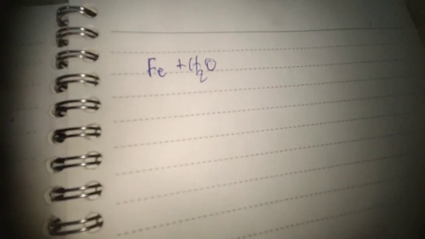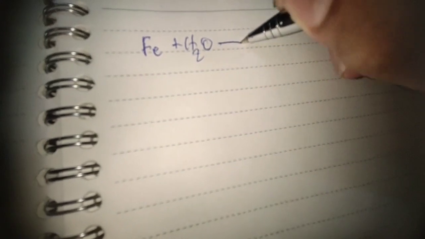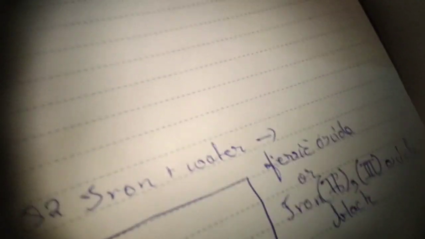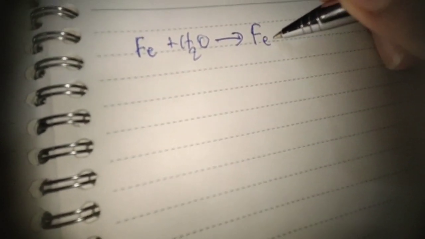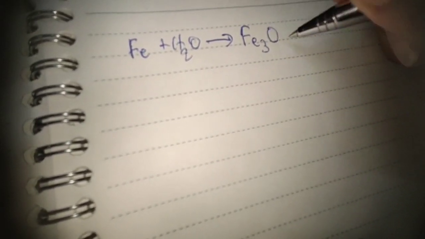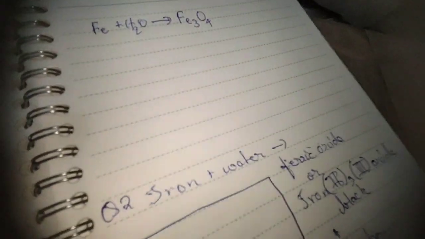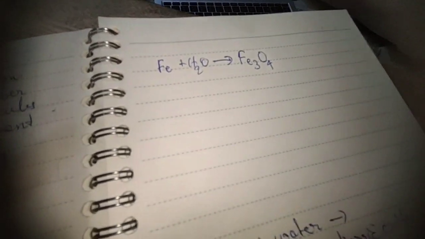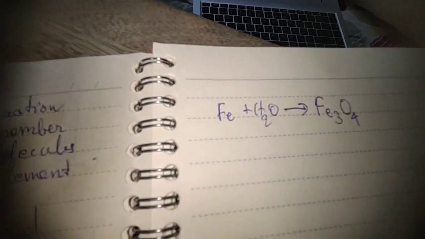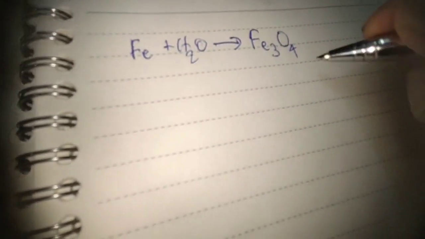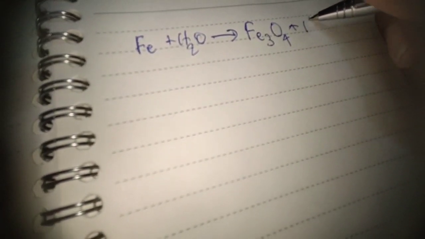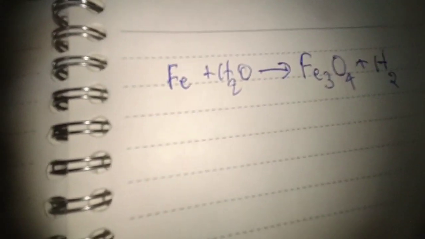Remember that these short notes are actually very important, they add up. So we give this and then ferric oxide, Fe3O4, I think. Is it 4? Yeah, plus hydrogen. Now this is clearly imbalanced.